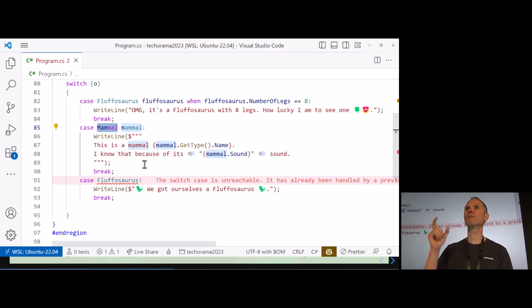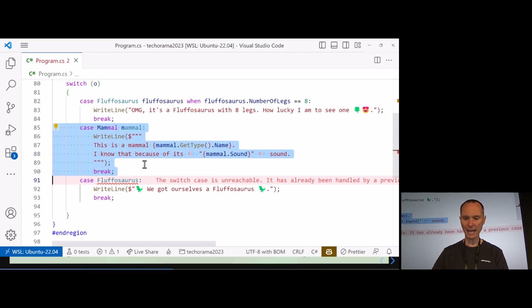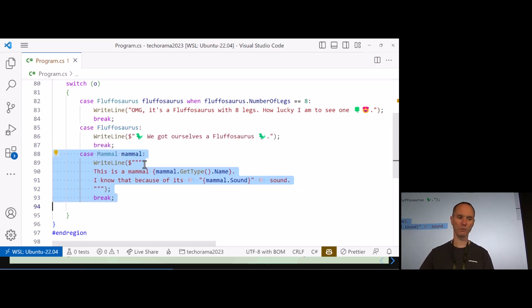So it's not just validating whether you use the when clause correctly. It also understands the hierarchy of your classes, how they relate to each other. And then when they do, it's checking whether the special case appears first. So in our case, we have to handle the mammal case after the Fluffosaurus, otherwise it wouldn't make sense.